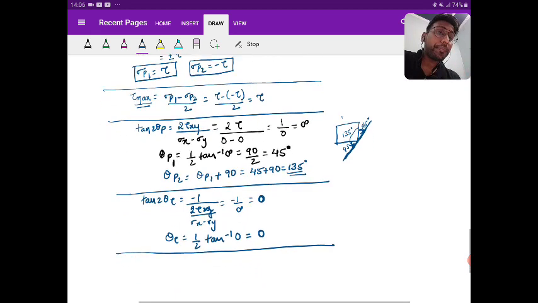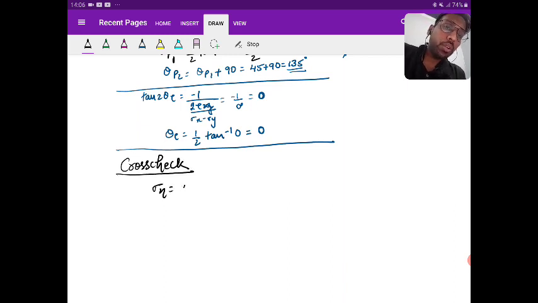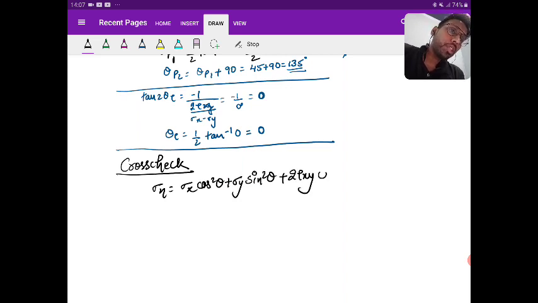Do the cross check. Let us do the cross check. So what does the cross check say? Sigma n is equal to sigma h cos square theta plus sigma y sin square theta plus 2 tau hy cos theta sin theta.